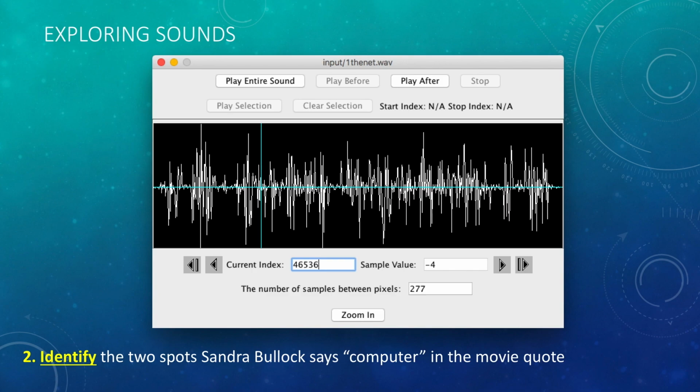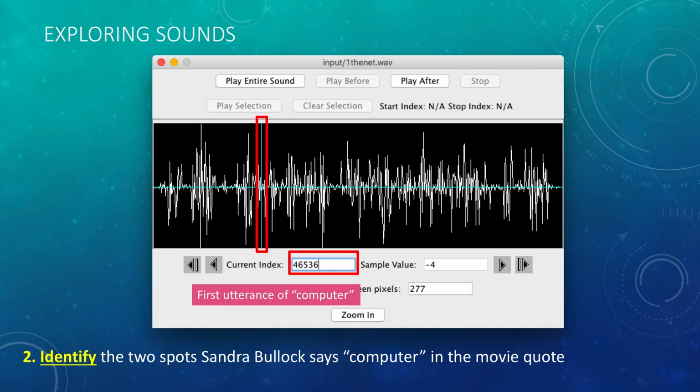Next, I needed to identify where Sandra Bullock says "computer" in the movie quote. For this, I used the explore function to locate the start positions for both instances of computer. I didn't need to worry about the end samples of this utterance because I was simply going to replace Sandra Bullock saying computer with someone else saying computer, and the lengths were basically the same.